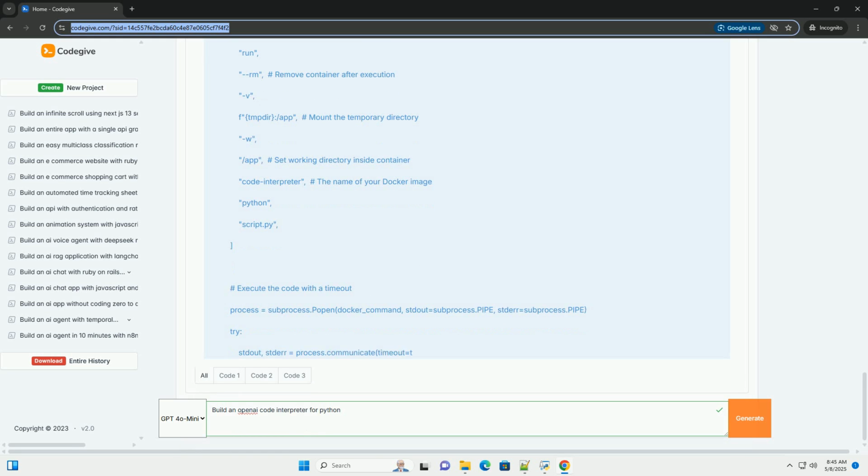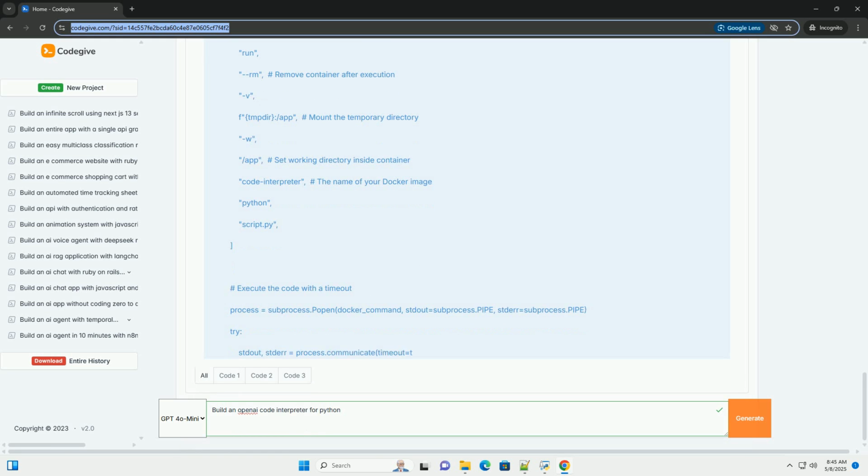3. Control and transparency: you have complete control over the execution environment, security, and data handling. 4. Learning: it's an excellent way to deepen your understanding of how LLMs work and how to interact with them programmatically. Important considerations and limitations. Complexity: building a full-fledged code interpreter is a complex undertaking. This tutorial provides a simplified implementation to illustrate the core principles.